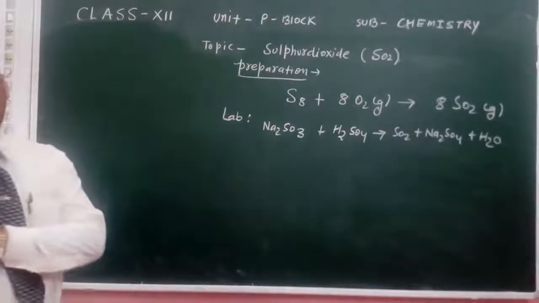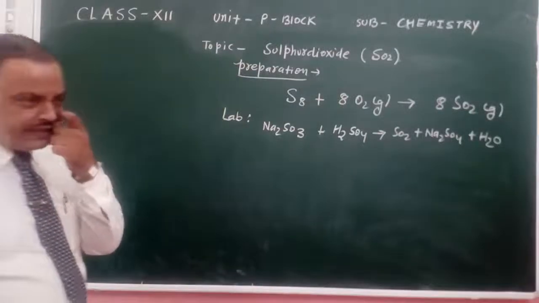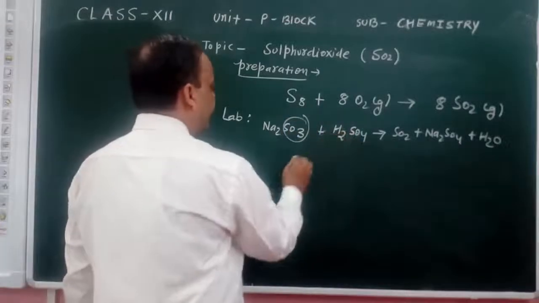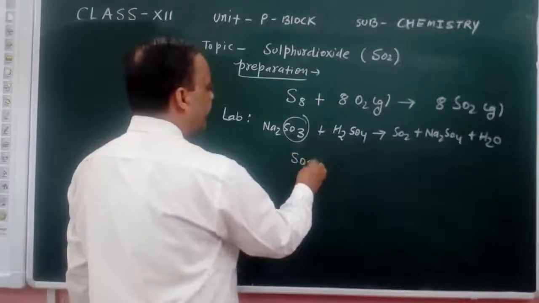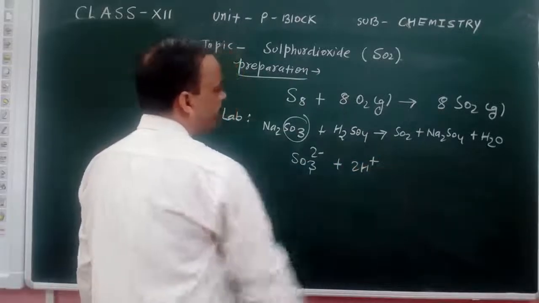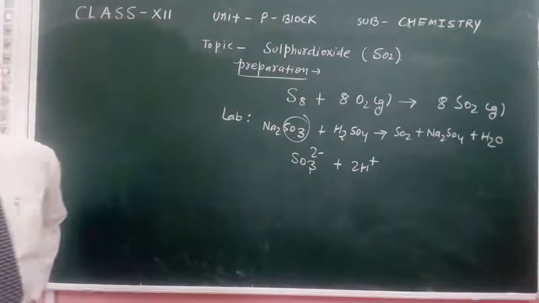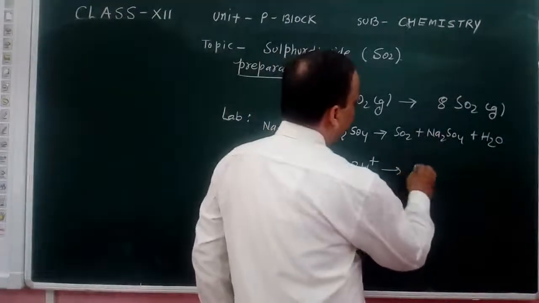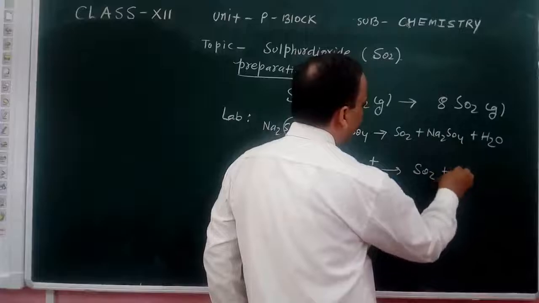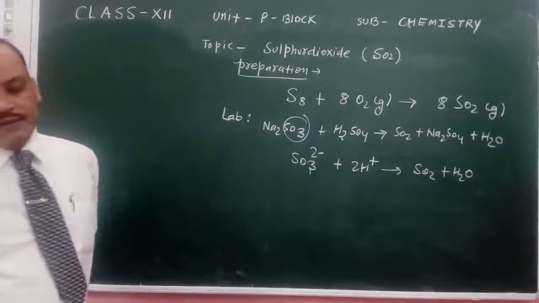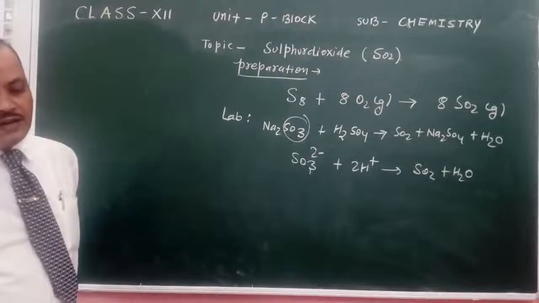In another equation, the sulfite ion SO3 2 minus reacts with the H plus ions given by the acid, and SO2 and H2O are formed in that reaction.